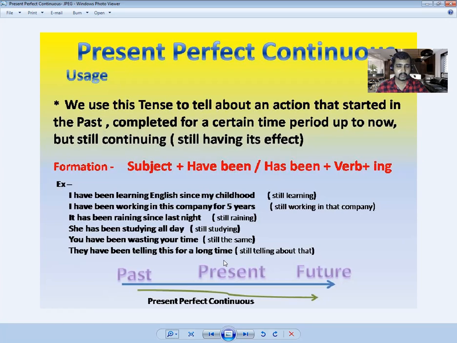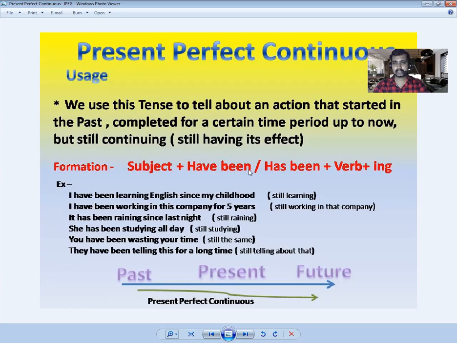The things that you have to remember are that we have to always use have been and has been. So has been is used with he, she, it, and have been is used with I, we, you, they. Yes. And then to the verb, you have to add ing. That is a must, because this is a continuous one. So present, perfect, continuous. So that is how we get this one.